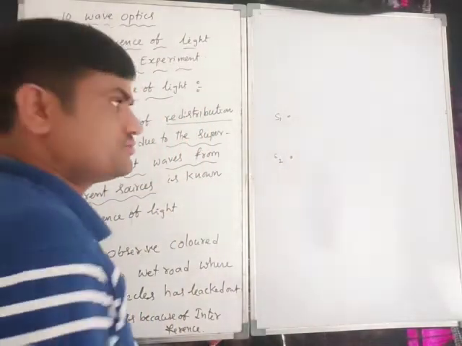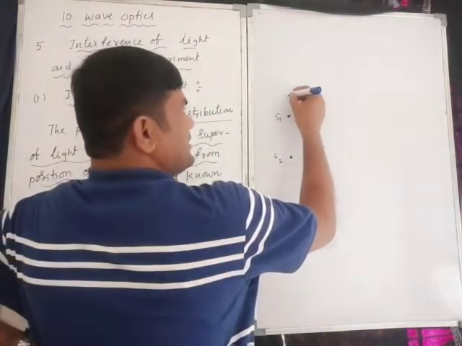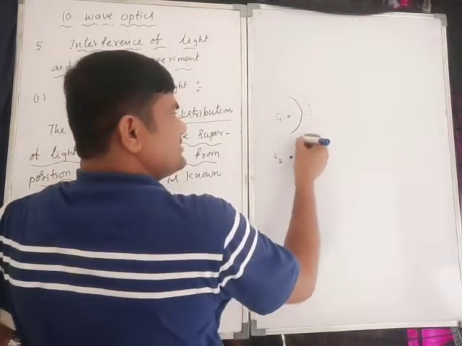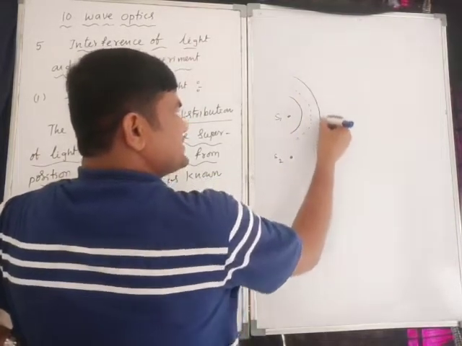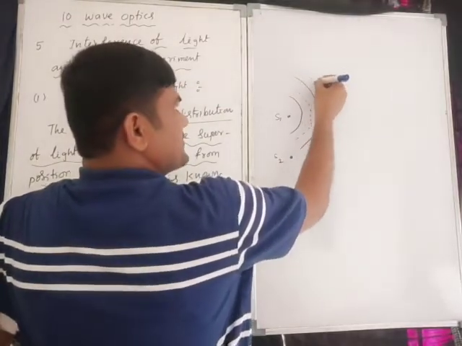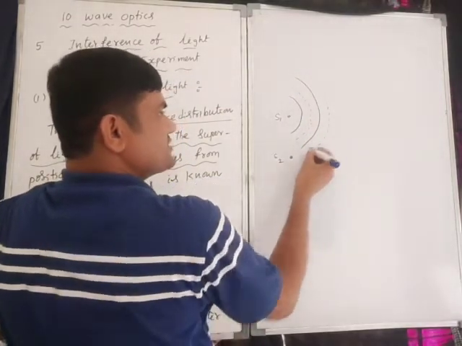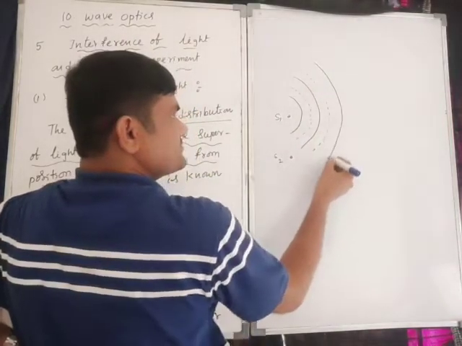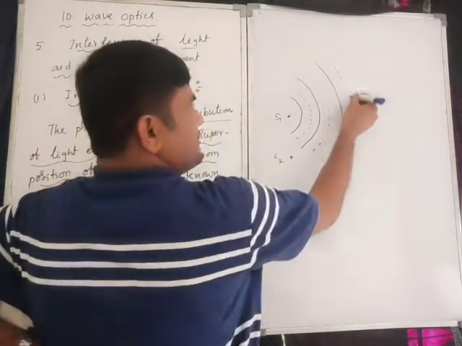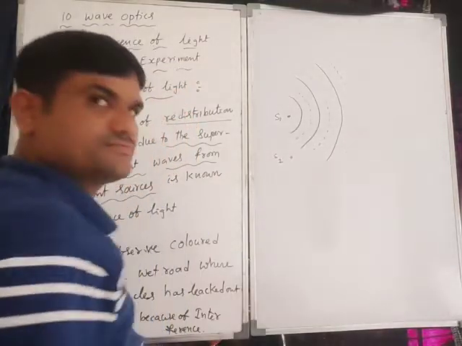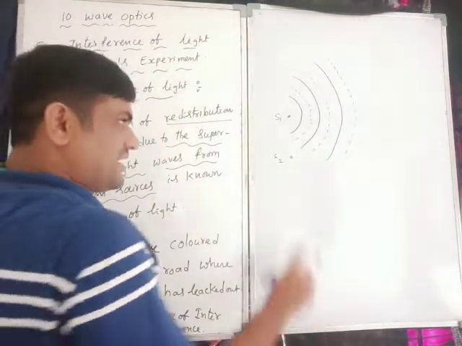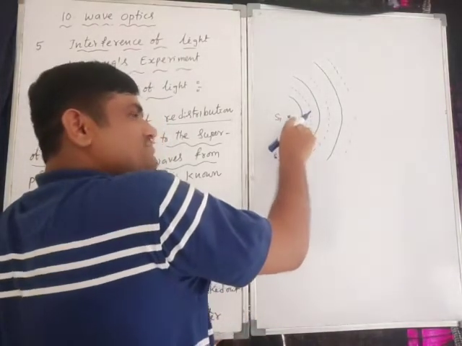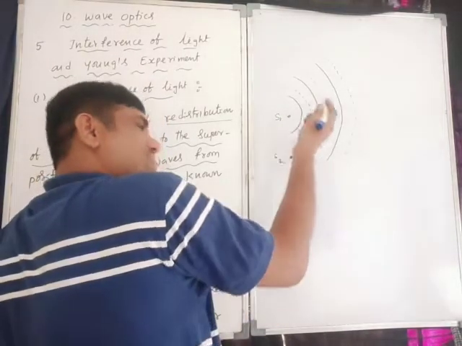The S1 wavefront has bright and dark wavefronts, and the S2 source can interfere with the S1 wavefront.